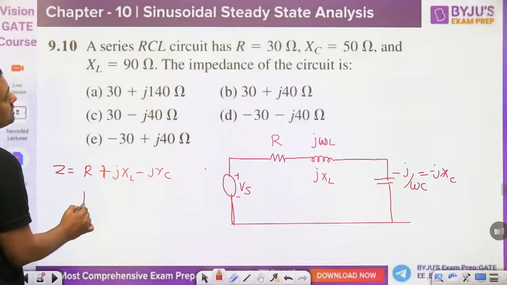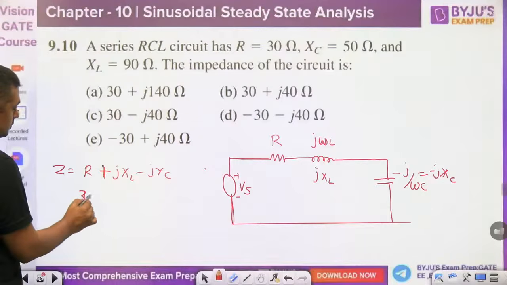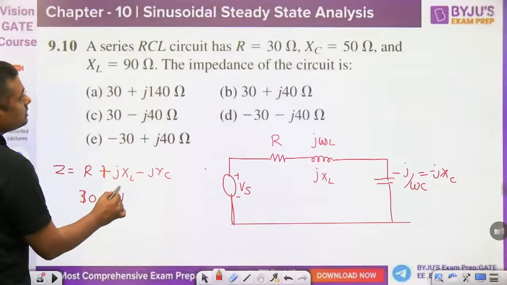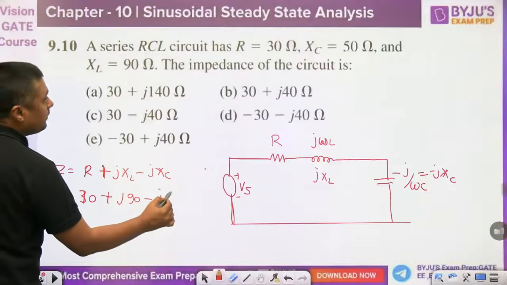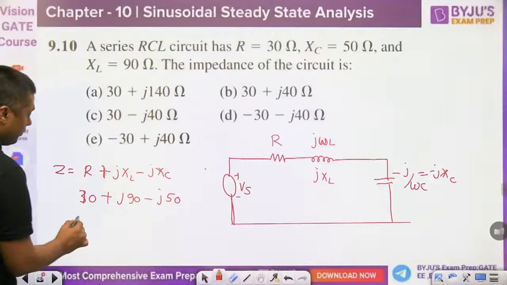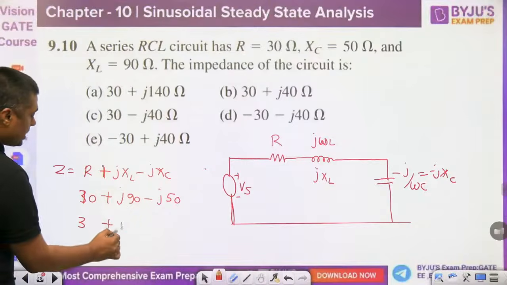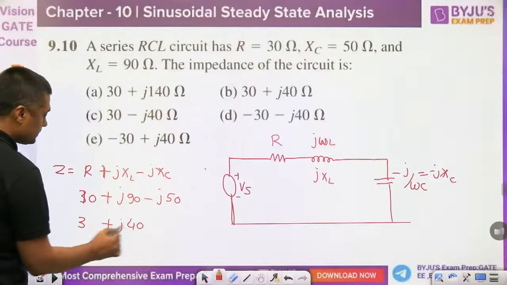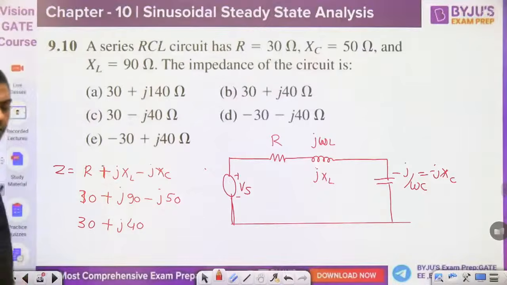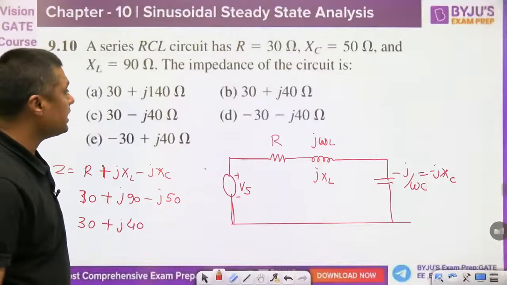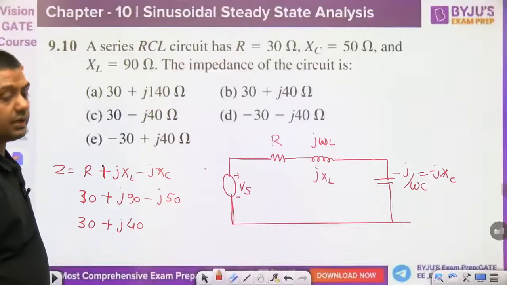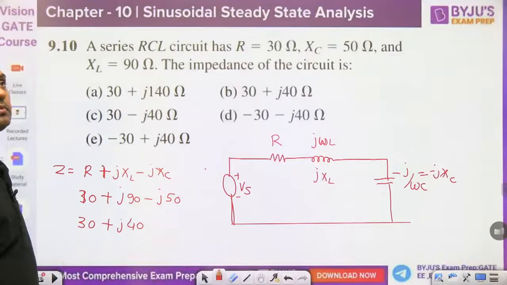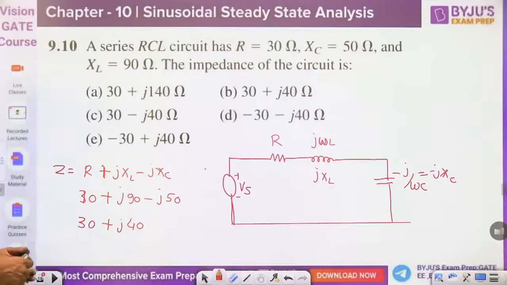Then R, what is the R? 30, plus j90, minus j50, and it will become 30 plus j40. 30 plus j40. So which answer is correct? Very simple one, B answer. Okay then. So these are the objective questions, guys.